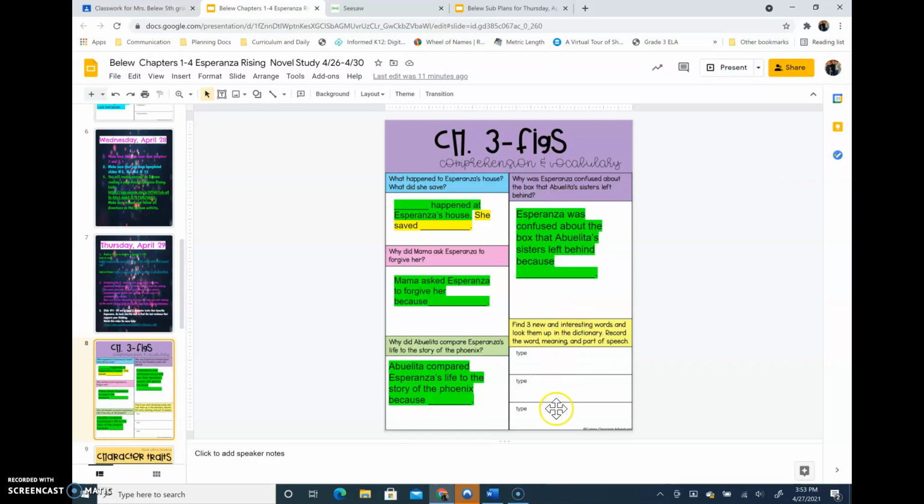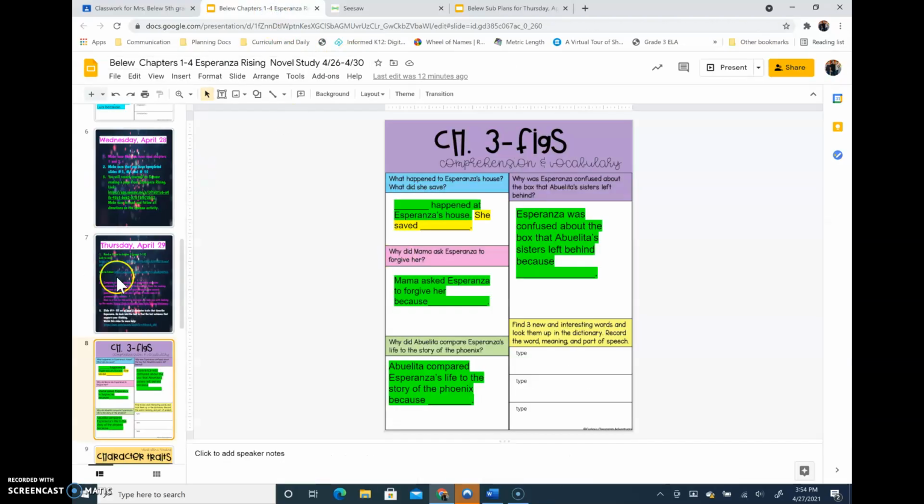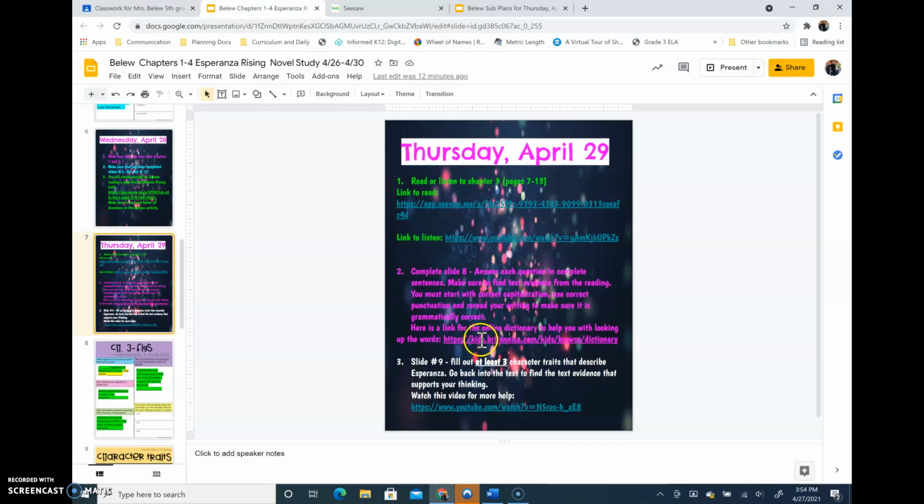And then you're going to find 3 words that you found while reading the text. These are words that you may not know what they mean, so I probably would not choose wagged as my word. I'm going to find 3 words from chapter 3 that I had no idea what they meant. And I'm going to click on the dictionary link.